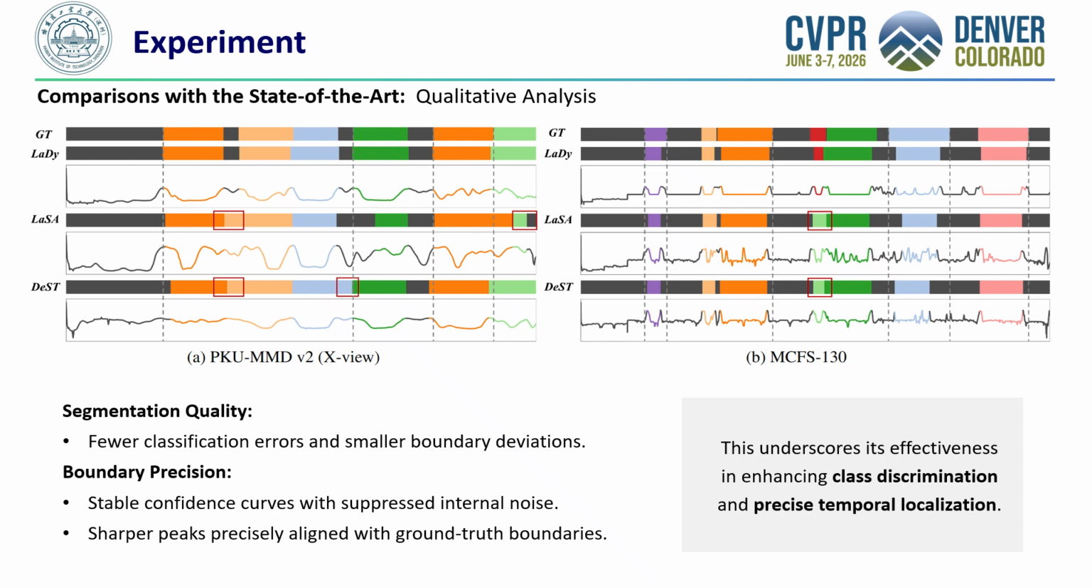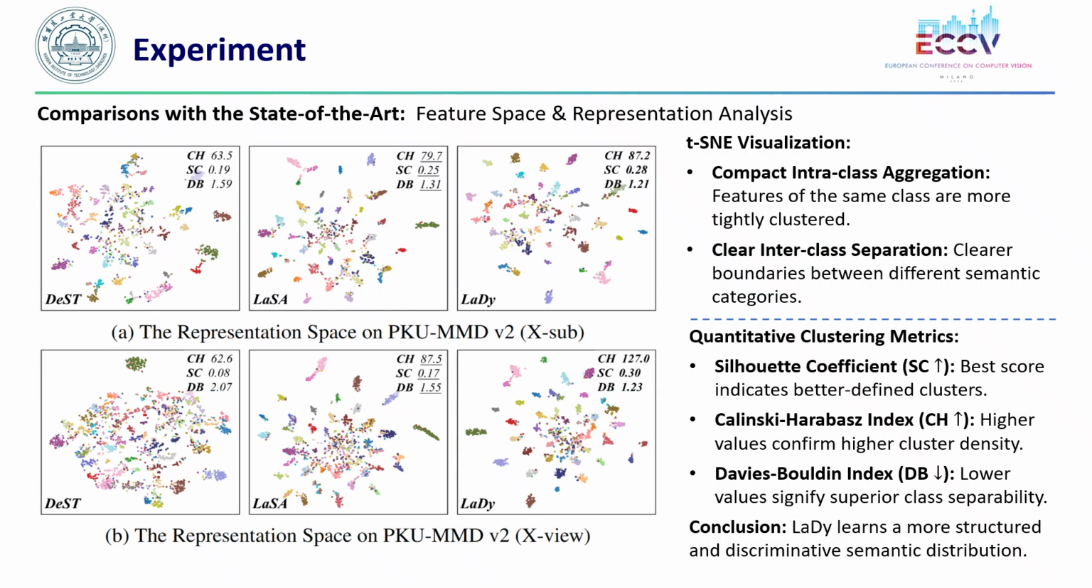Qualitatively, LaDy yields more accurate segmentation with fewer errors. Crucially, our confidence curves show significantly less internal noise, producing sharper peaks that align precisely with true action boundaries, proving superior temporal localization. Finally, TSNE visualization reveals much tighter clustering and clearer interclass separation for LaDy. Quantitative clustering metrics confirm this, with our method achieving top scores across all indicators, validating a highly discriminative feature space.